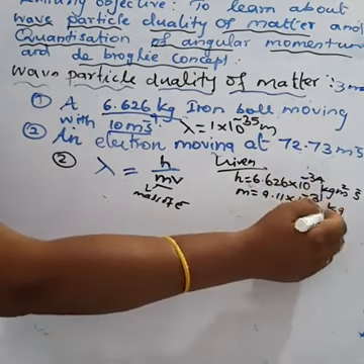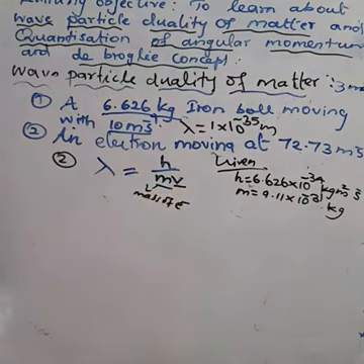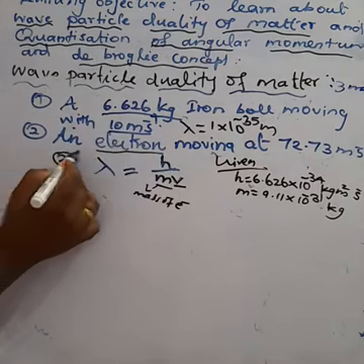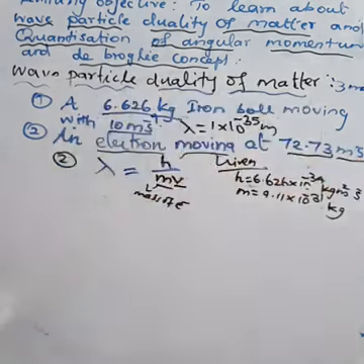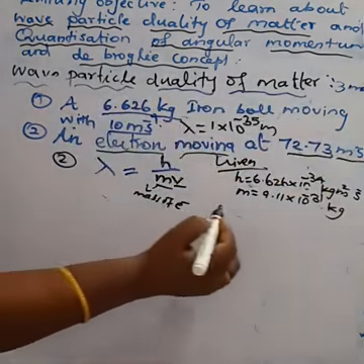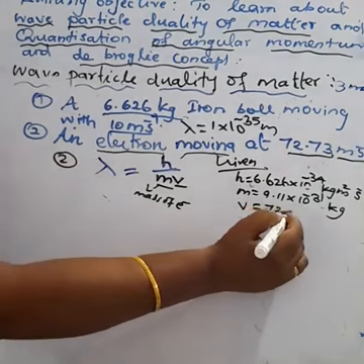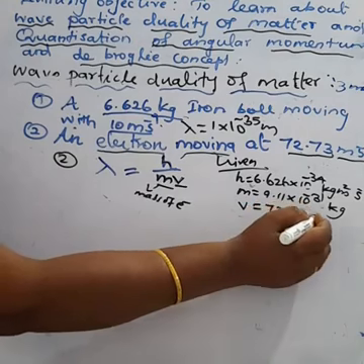And v: an electron moving at 72.73 meter per second. Velocity means speed, so v is 72.73 meter per second. Okay, we can substitute these values into this equation.